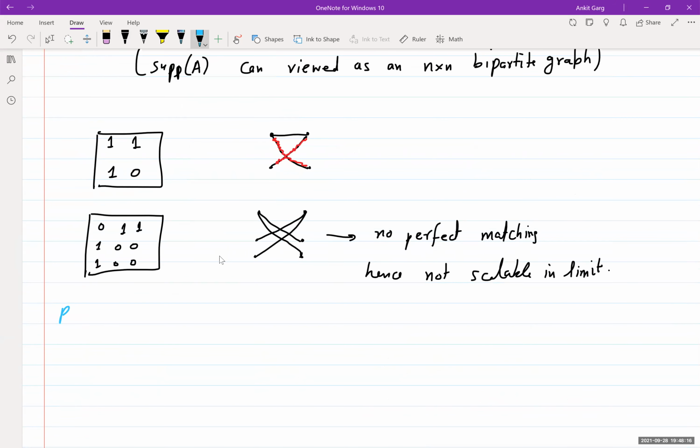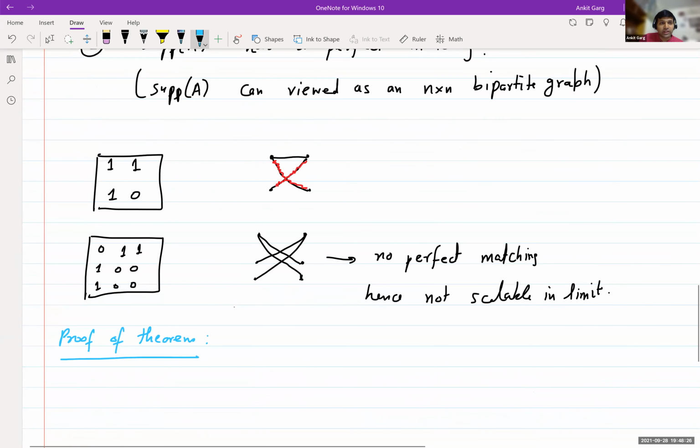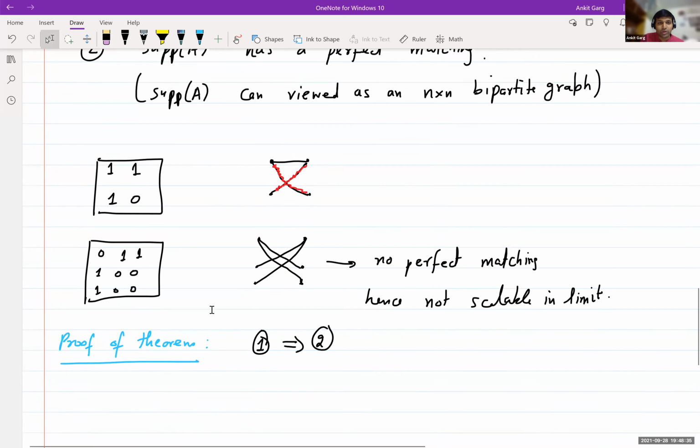The proof of the theorem. For now we'll prove one side of the implication. The other implication we will see in a stronger algorithmic version later in the talk.